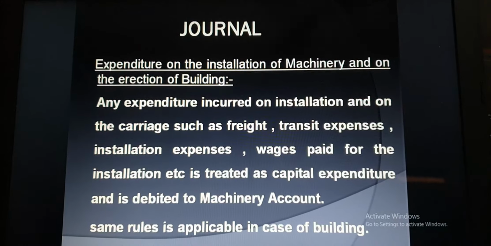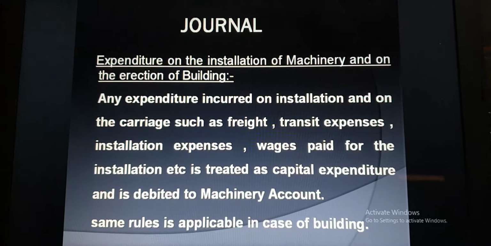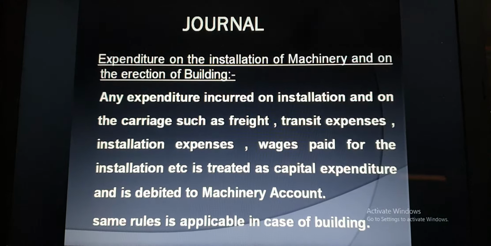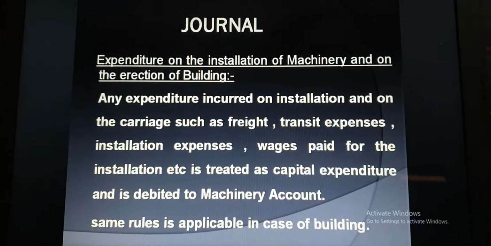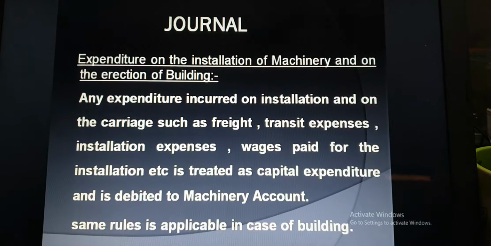In the last video we discussed all the transactions related to goods, like goods given away as charity, goods given as free samples, loss of goods by theft and fire, and goods withdrawn by the owner for his or her personal use. That is called drawing. Today I will be discussing one more important journal entry, that is expenditure on the installation of machinery and on the erection of building.